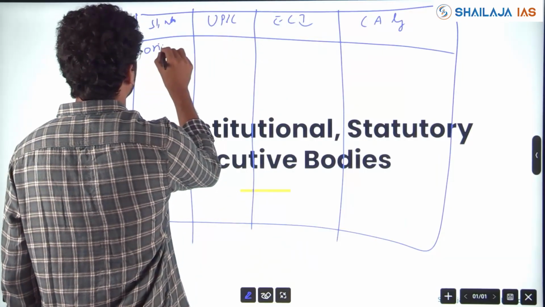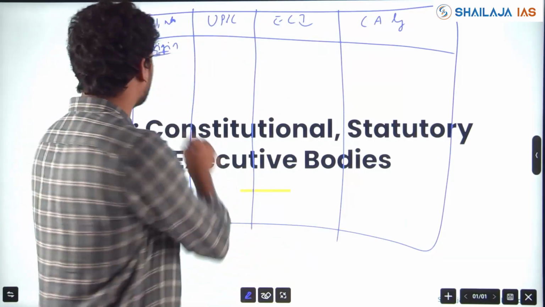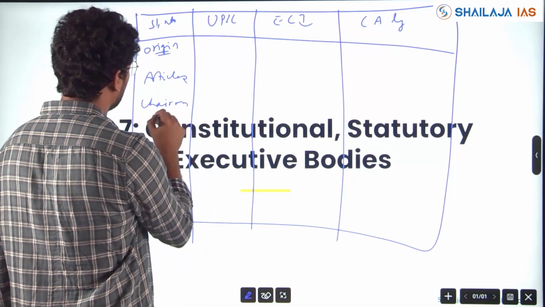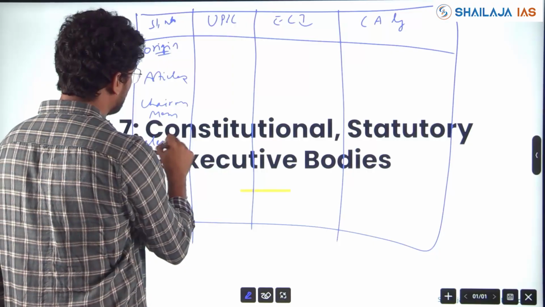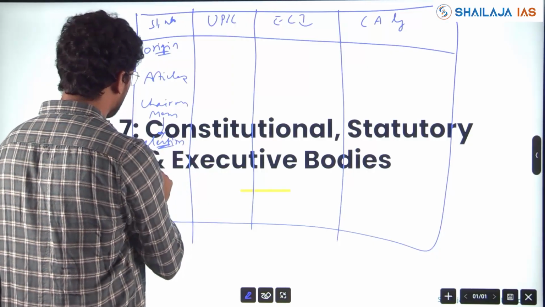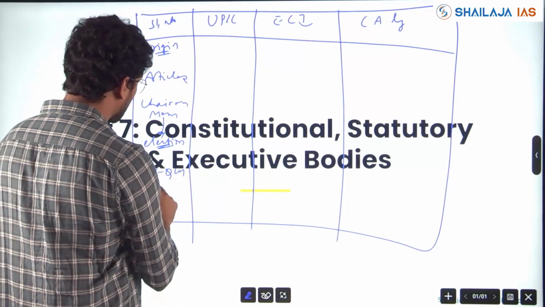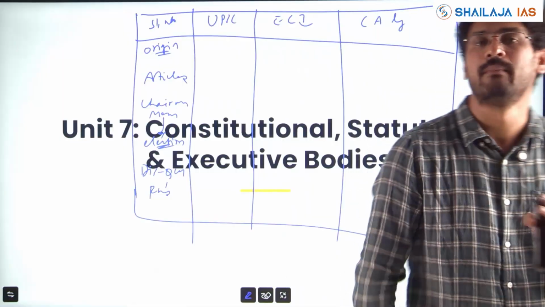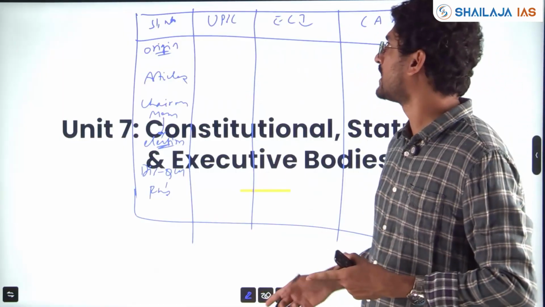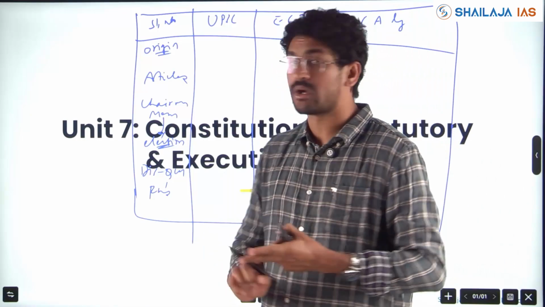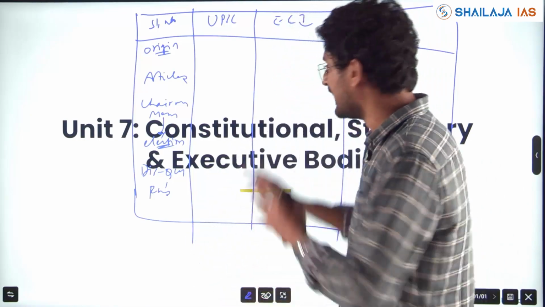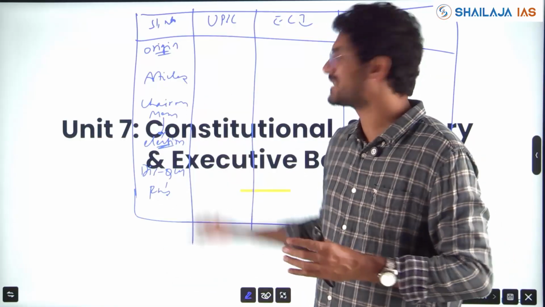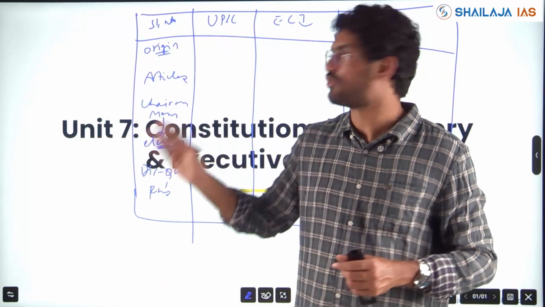Origin, act, articles, chairman and members, how they are elected, disqualification, what are the functions, okay? All this you make in one table, my friends. One page for constitutional bodies, one page for statutory bodies, and one page for executive bodies. Three pages are enough. If it is 100, 150 pages in a standard book like Lakshmikant, just make it in 3 pages, and the questions don't go beyond this.